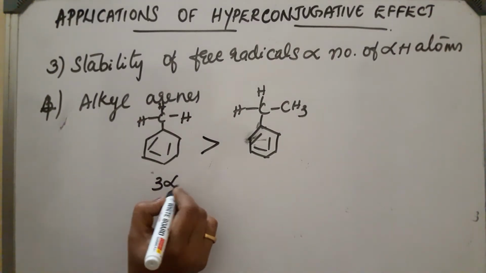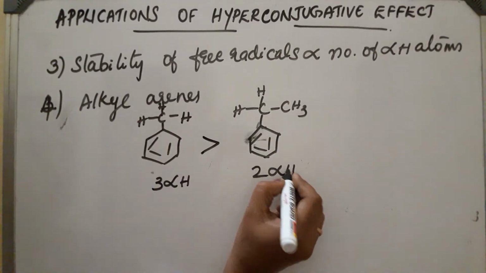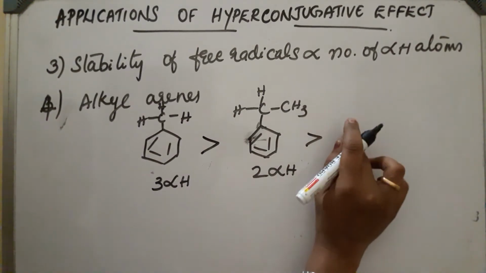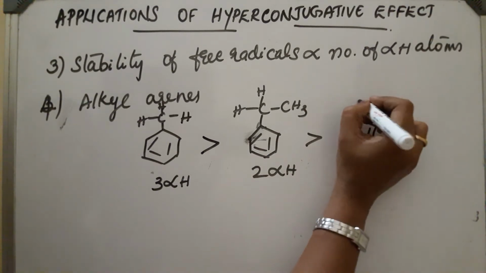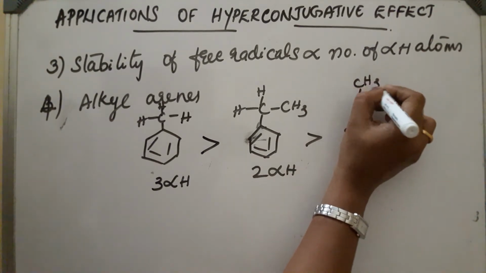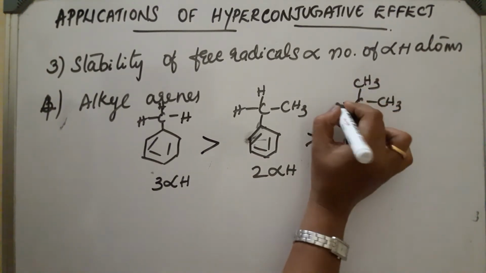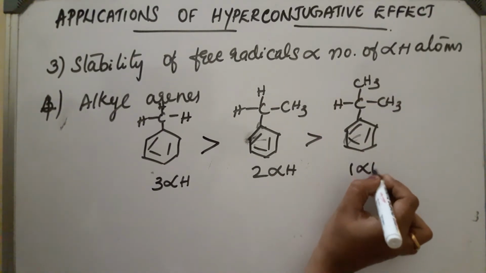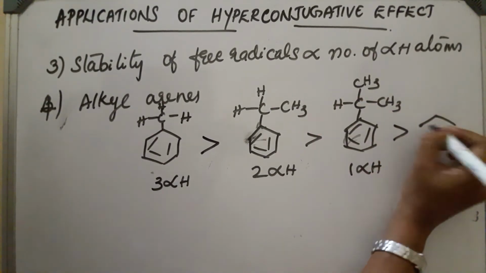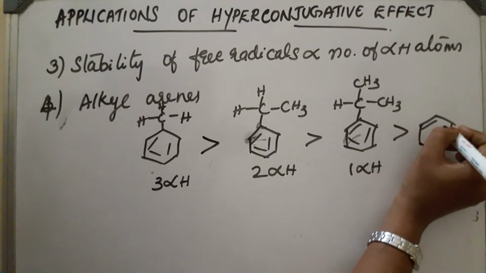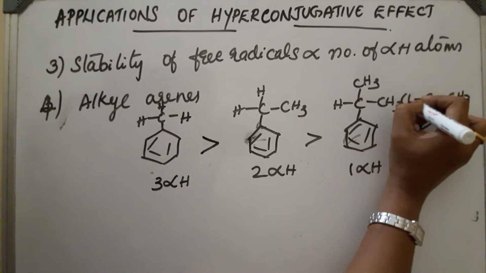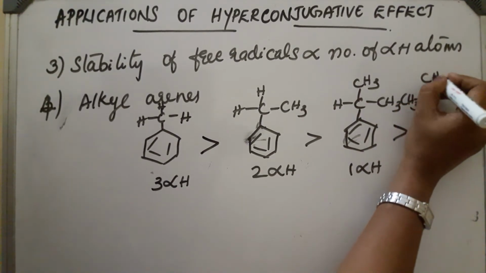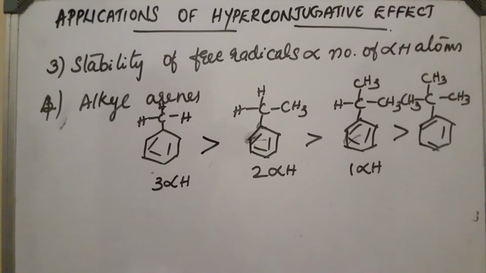Here 3 alpha hydrogen atoms, here 2 alpha hydrogen atoms. Now next case, if one more hydrogen atom is replaced, this contains 1 alpha hydrogen atom, and is next in stability. Now if all the hydrogen atoms are replaced, it will not be stabilized by hyperconjugation.